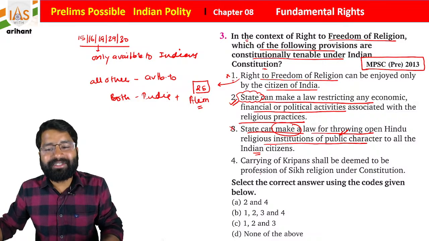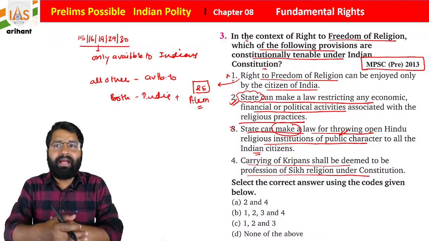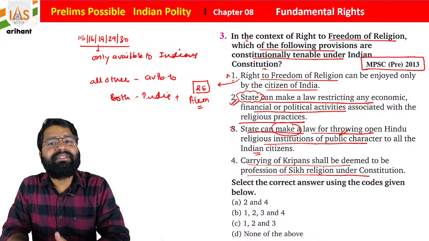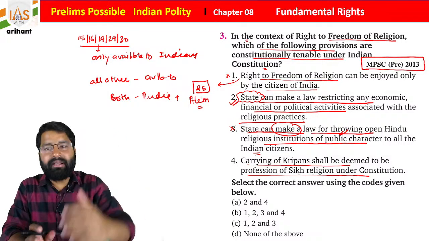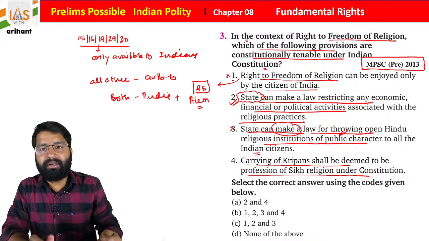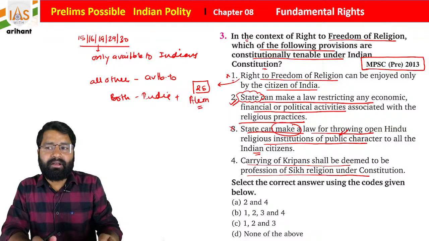If you read the fourth statement: carrying a kripan shall be deemed to be profession of the Sikh religion under the Constitution. Students, about 3 years ago there was a case in Delhi where a rickshaw puller and auto driver used his kripan against someone.